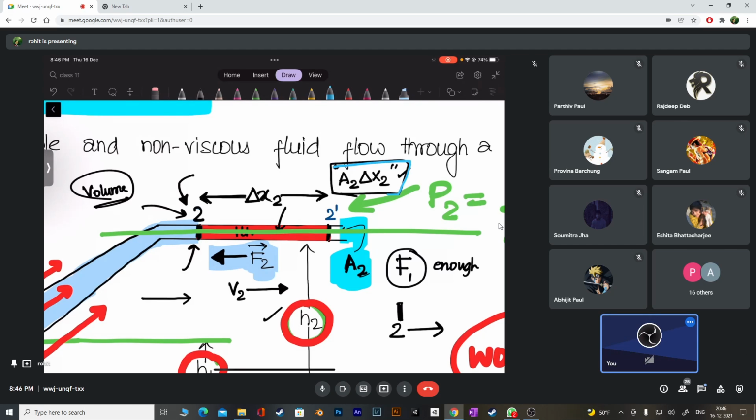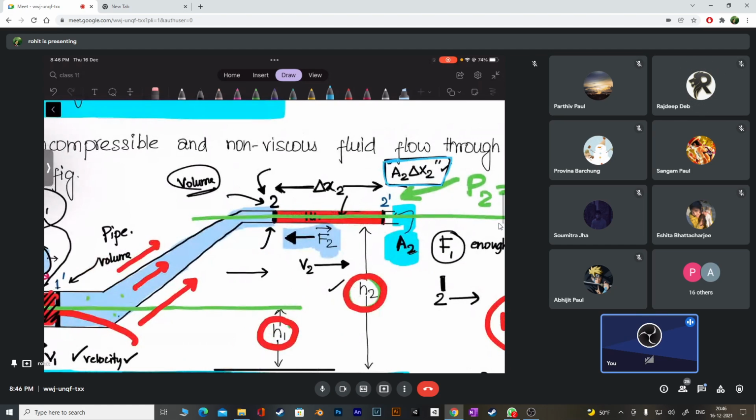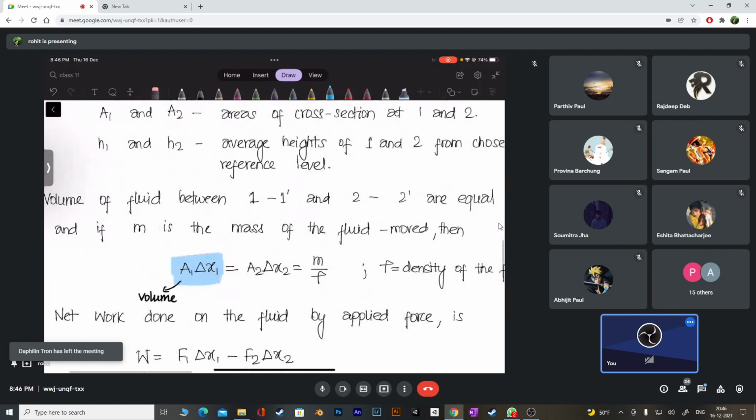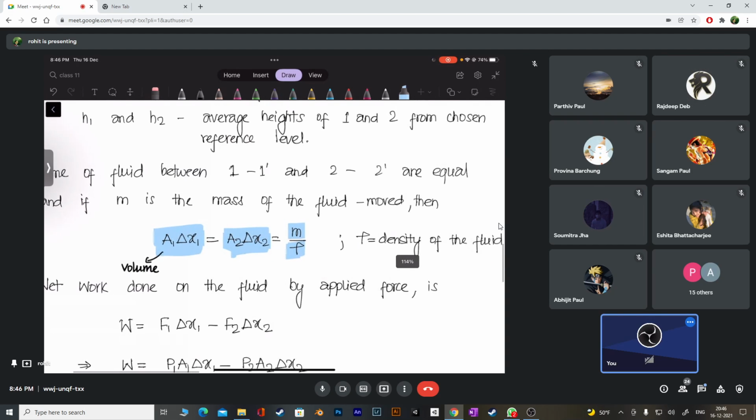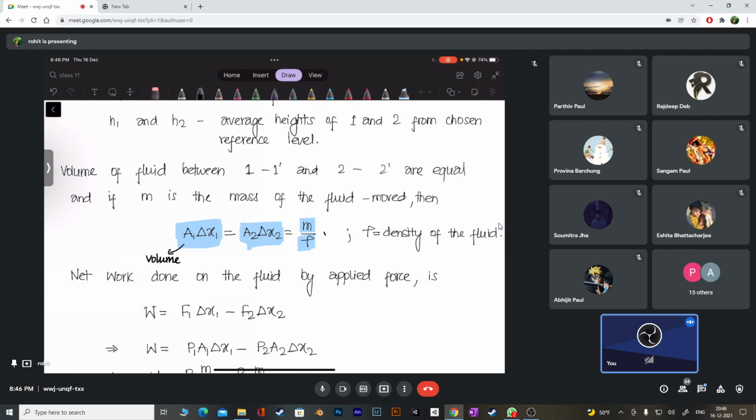Okay, I was saying something there. The volume here is how much? A1 into delta x1, and here A2 into delta x2. But you agreed with me that the volumes are the same. And you know the formula for volume: density is mass by volume, so volume is mass by density. So this part I don't think you have any problem. Till here it is clear, right? Starting very easy. Yes, sir. Okay, next thing I'll calculate, sir.